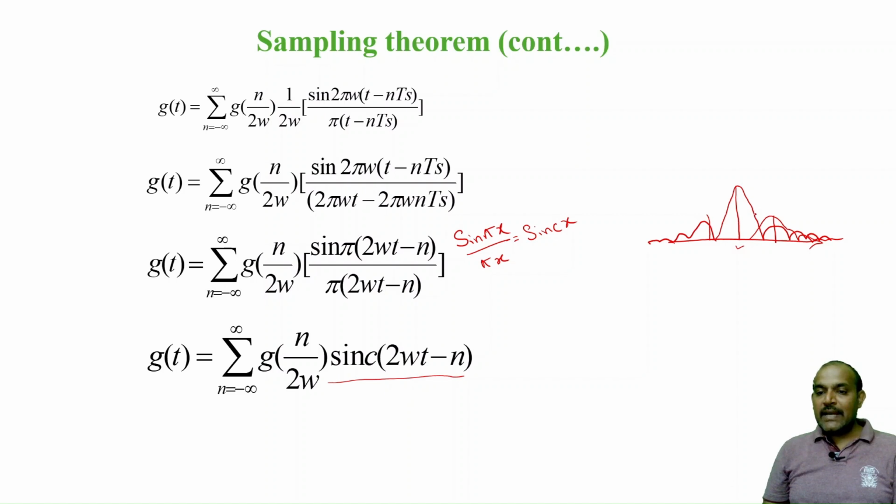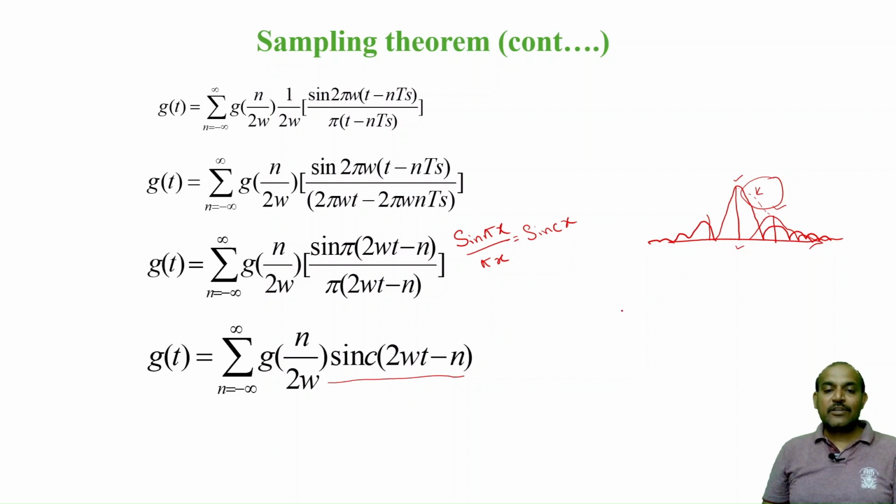If you add these together, you get a waveform like this. That means if the samples are known, the in-between values are calculated with the help of the sinc function, so that you get the original signal. That is a continuous signal, and this continuous signal should be the same as the original message signal that we have taken.